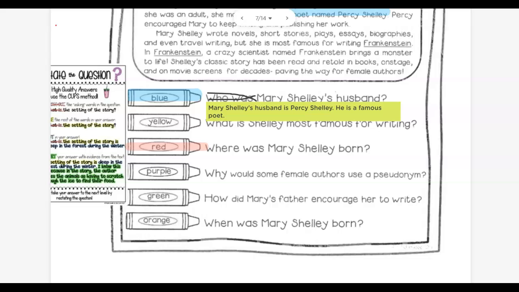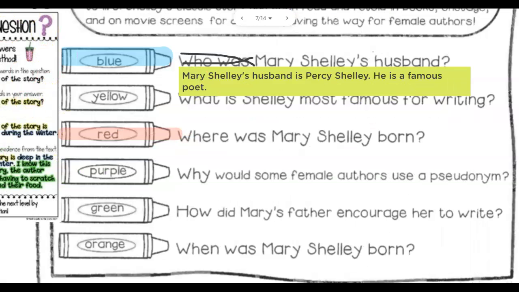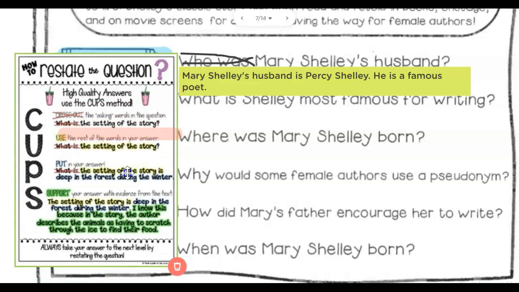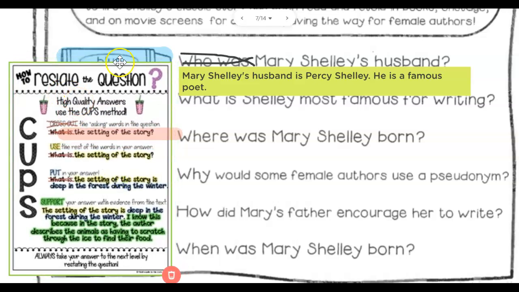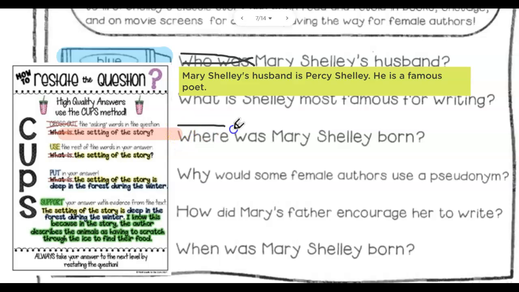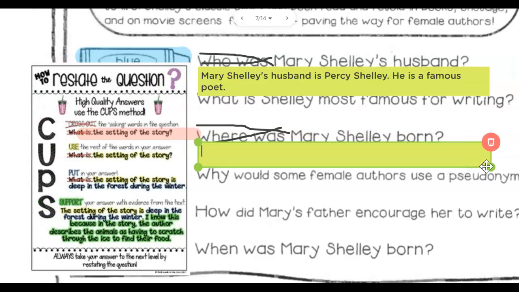All right, let's use CUPS. First thing we need to do is cross out the asking words. So where was, those are my asking words. I'll cross those out. Second step is to use the rest of the words for your answer. Mary Shelley was born. Sometimes you need to add words inside your answer. Then I can put in my answer.